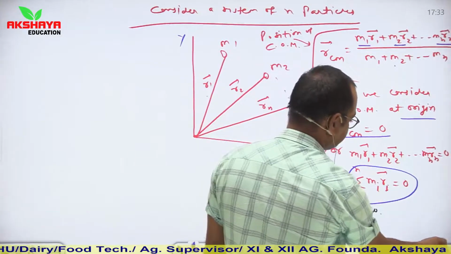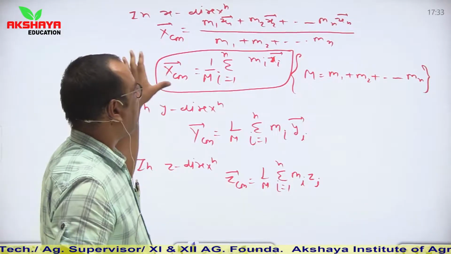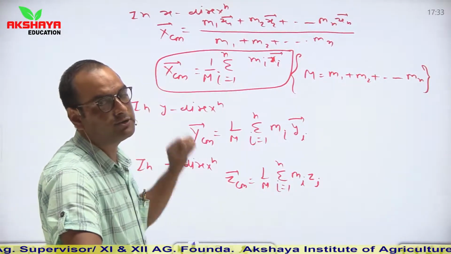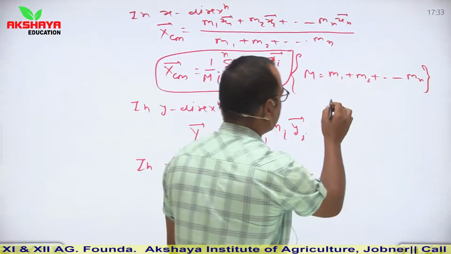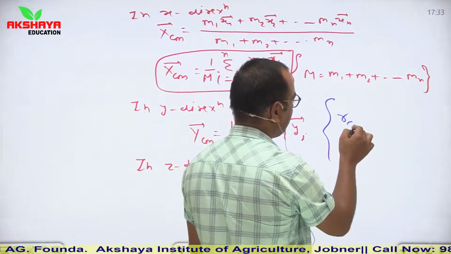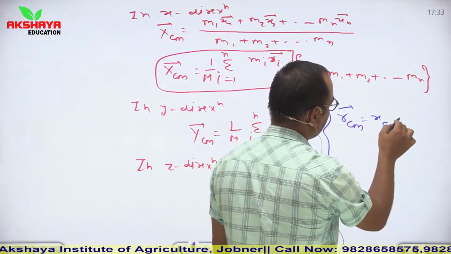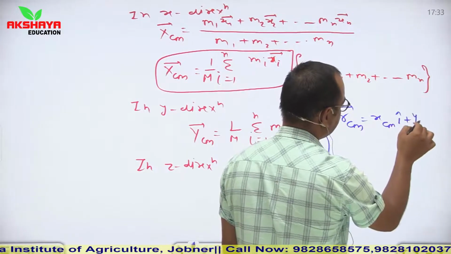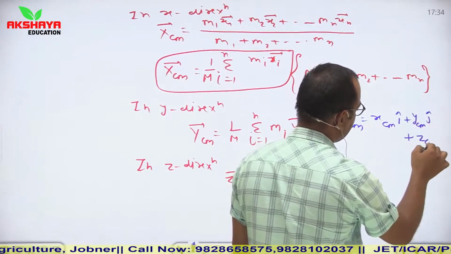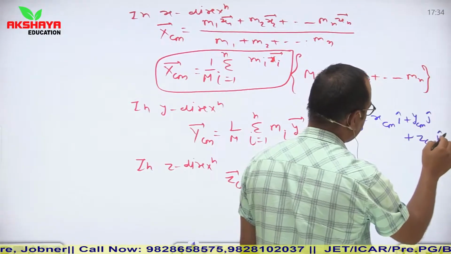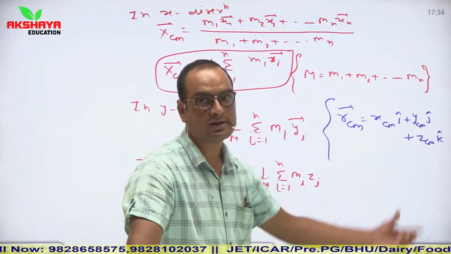Now next, if we calculate the position vector in individual directions x, y, or z, R_CM vector is equal to X_CM i cap plus Y_CM j cap plus Z_CM k cap. It means R_CM gives the center of mass in the x, y, z plane.